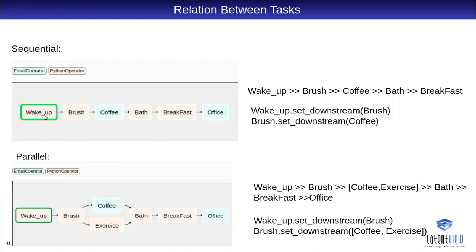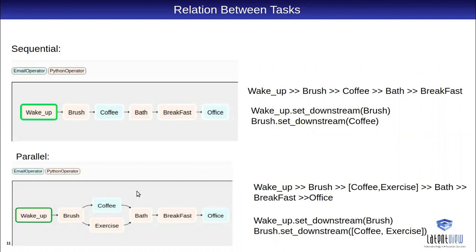So if you see the sequential DAG, the activities are wake up, brush, coffee, bath, breakfast, office. So this is how it flows. I define the task wake up with the bitwise operator, and we can also use set upstream and set downstream. So after wake up, the brush task should happen, and after brush there should be coffee time.